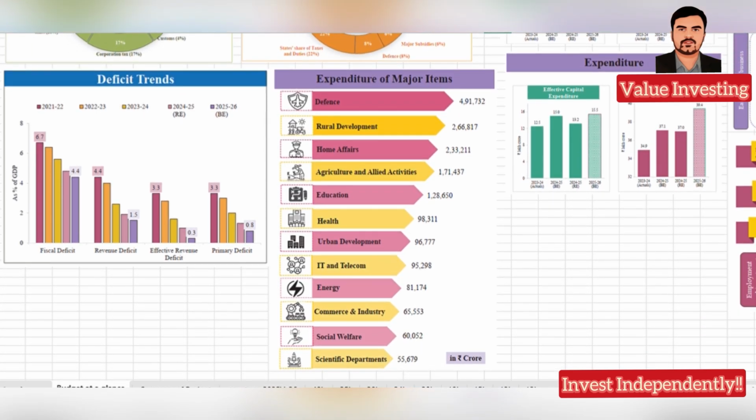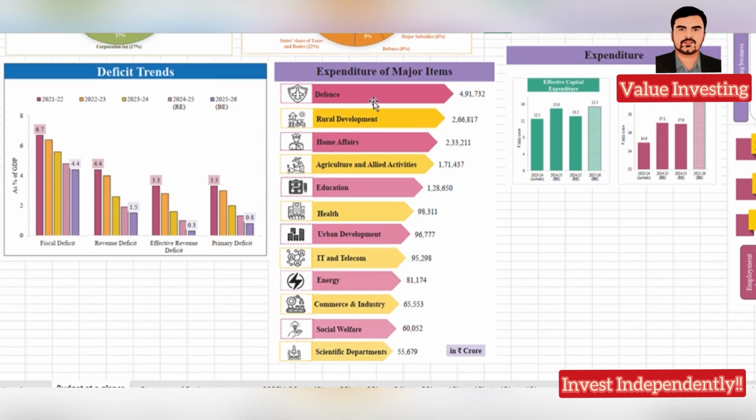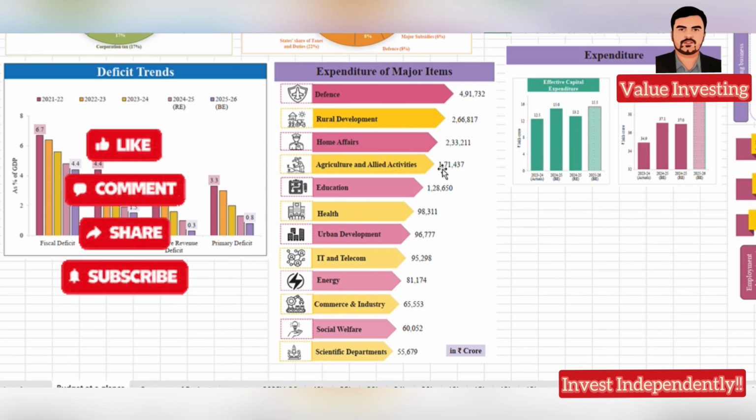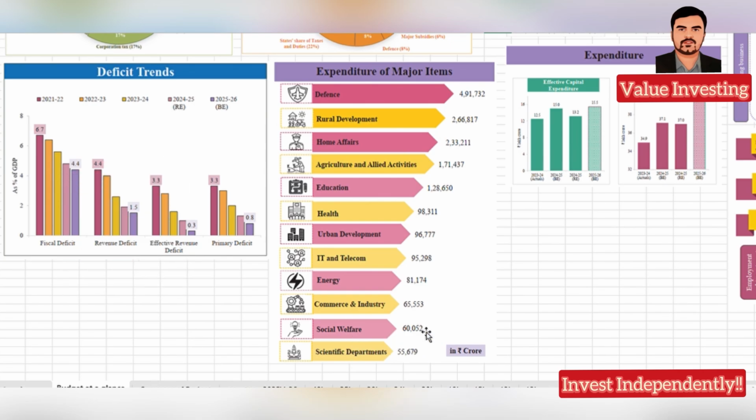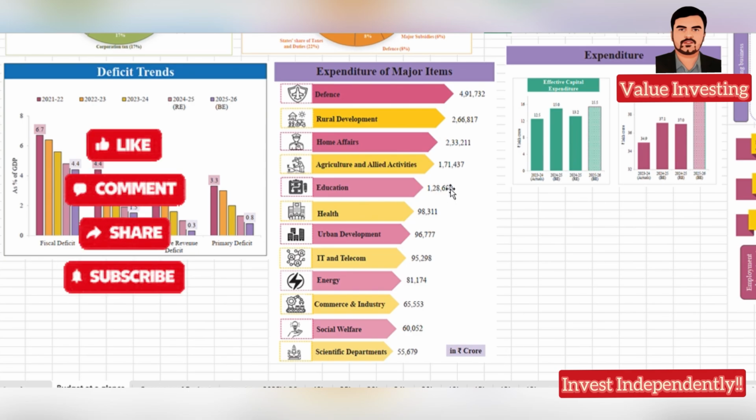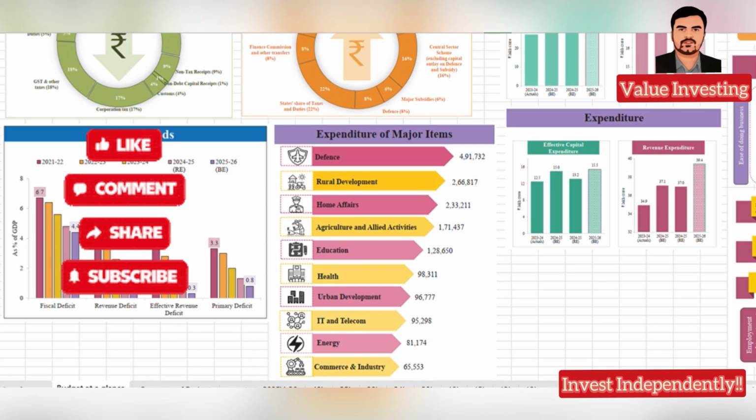Now, if you see the expenditure of major items, the first one is defense, the top one, then rural development, then home affairs, agriculture, education. If you go down, R&D activity, scientific development is the lowest. Social welfare also is the lowest. These need to be improved because improvising the human capital is something which government should look at, though health and education has improved this time, and even agriculture they are spending a lot. Deficit trend is also shown on the screen.